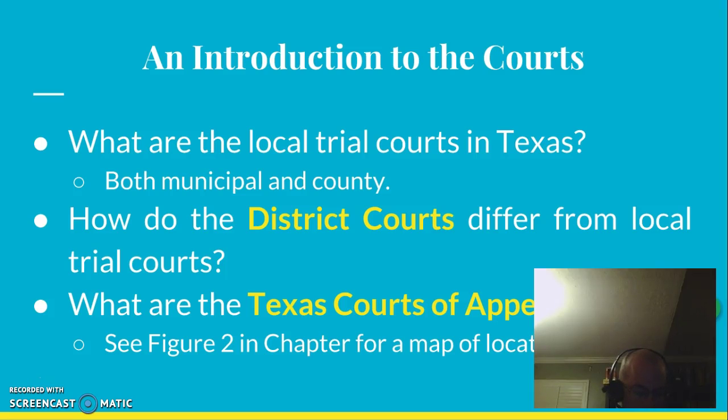The municipal courts, number two, have original jurisdiction over Class C misdemeanors for cases originating inside city limits, as well as cases involving municipal ordinances. These courts can also issue search or arrest warrants, but most of these courts are not courts of record, so any appeal which is heard by the county courts is heard de novo, or new, and this actually increases the expenses. That leads us to the third type of trial court.